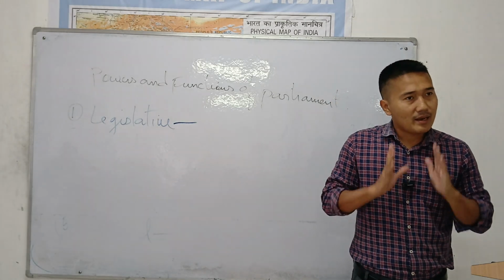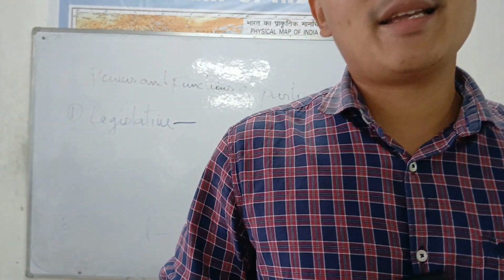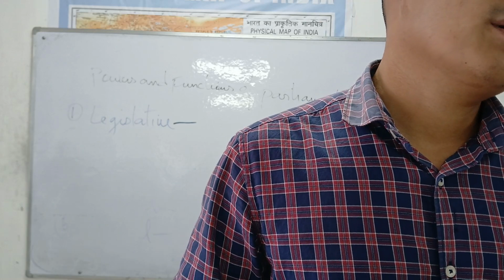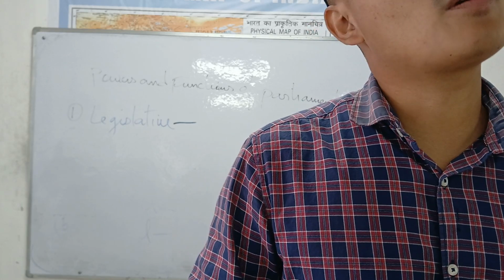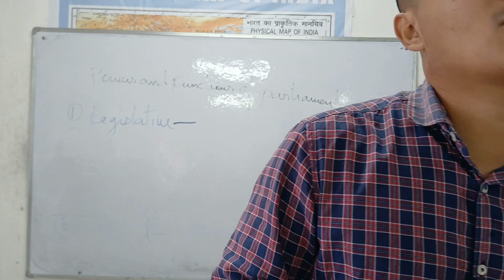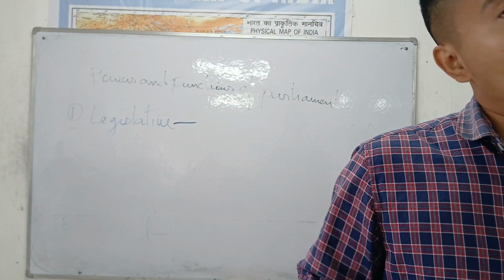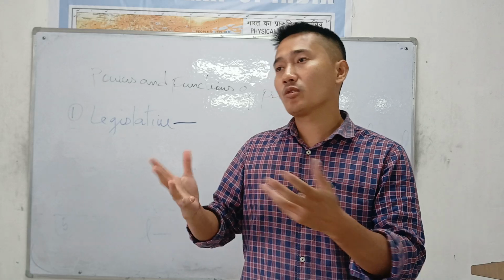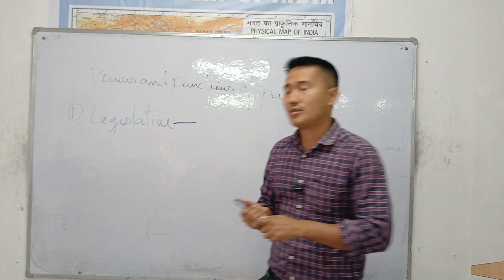See, in short, legislative means to make laws. That's all. Mr. Subramanian contested election and he's a member of the Lok Sabha. Pangnam Gongyak became elected to the Rajya Sabha. He's a part of the parliament. Their duty is to make laws. That's all. Legislative power is to make laws. Alright, but here we have three things.